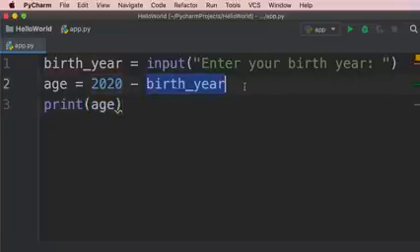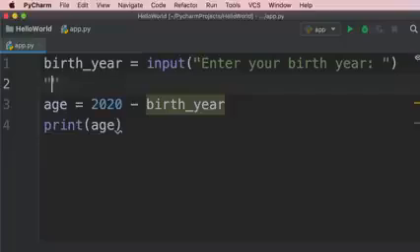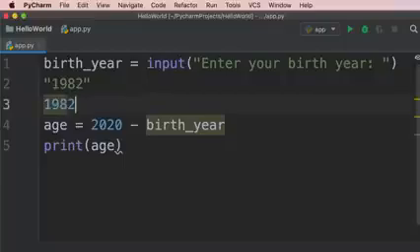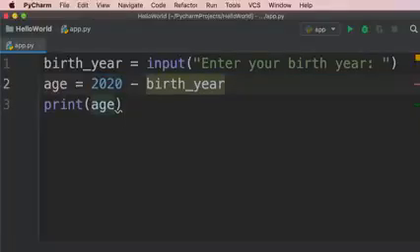Now birth year is an example of a string, because whenever we call the input function, this function will return a value as a string, even if we enter a number. In other words, when I entered 1982, this input function returned a string with these characters, 1982. So this string is different from the number 1982. They're completely different types. So in this case, let me delete these lines. The reason we got this error is that we tried to subtract a string from an integer. So our code looked like this, 1982. Now Python doesn't know how to subtract a string from an integer.